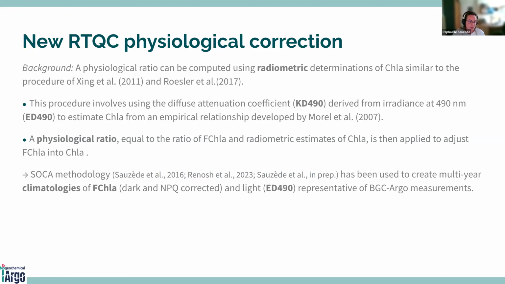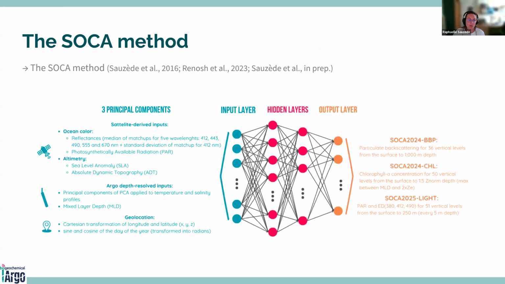To do this, we used the SOCA methodology to create multi-year climatologies of fluorescence and light, so ED490, that would be representative of BGC Argo measurements. For those who are not familiar with it, the SOCA method is a machine learning-based method, more especially a neural network. We use three principal inputs for this multi-layer perceptron.